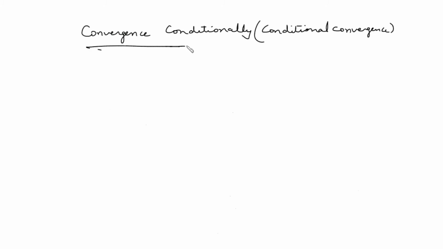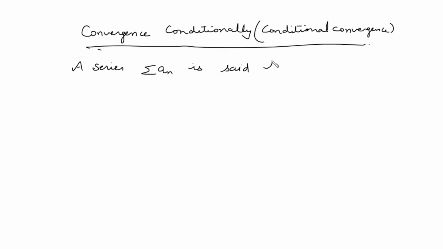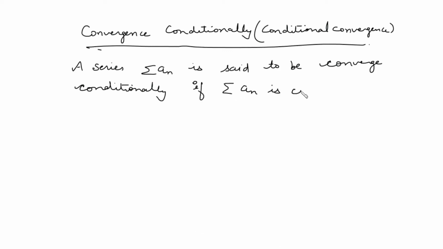Now what is the meaning of conditional convergence? A series a_n is said to converge conditionally if the series a_n is convergent,